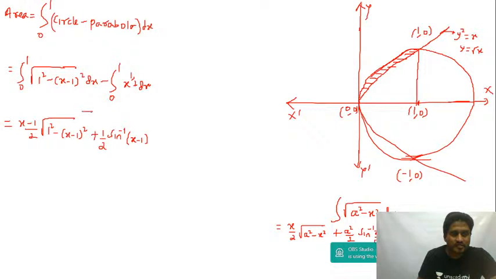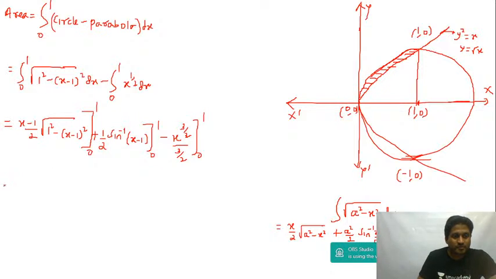Between the limits 0 to 1, minus x to the power of 3 by 2 divided by 3 by 2, between the limits 0 to 1. Now if you substitute the upper limit, 1 minus 1 will be 0. Lower limit: if I substitute x as 0, you get root of 1 minus 1, that is 0. Plus half into a bracket: upper limit is sine inverse of 0, if I put x as 1, minus the lower limit, sine inverse of minus 1.